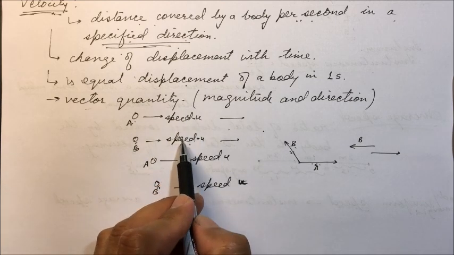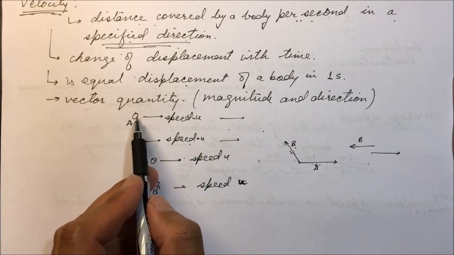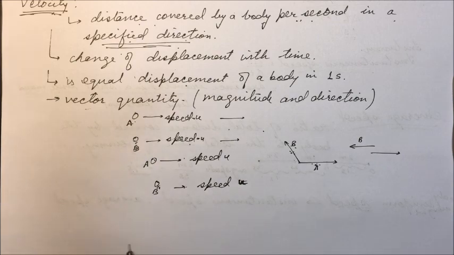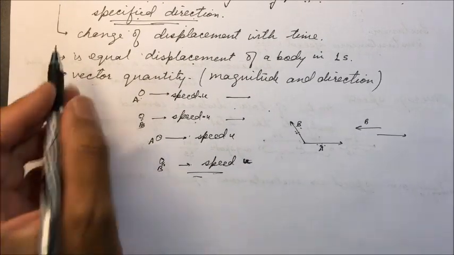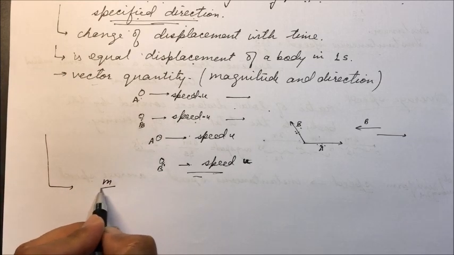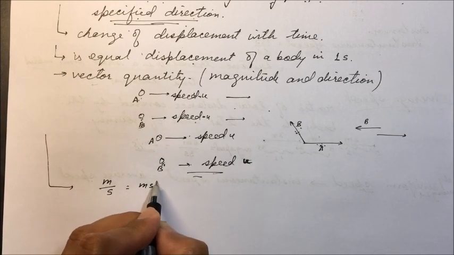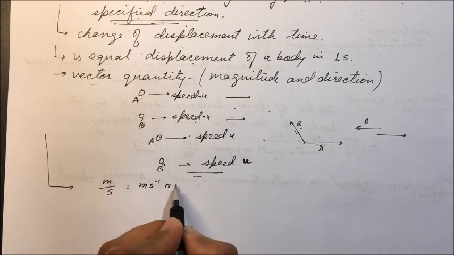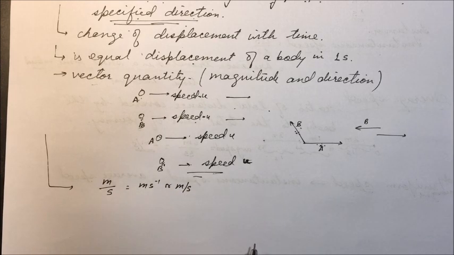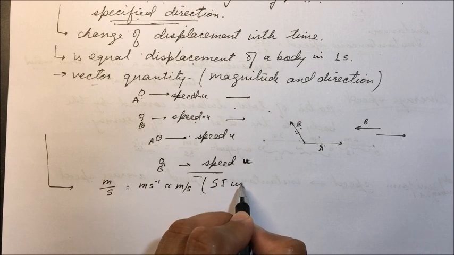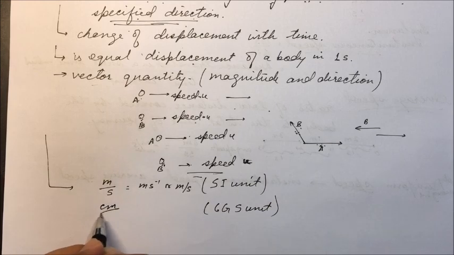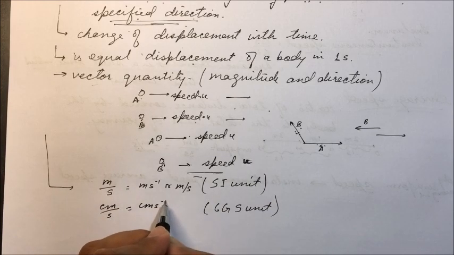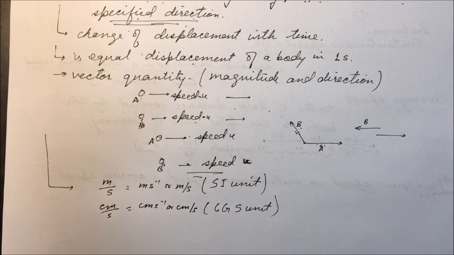So if speed remains the same but direction changes, then their velocities are different. Its SI unit is meter per second. CGS unit is centimeter per second.